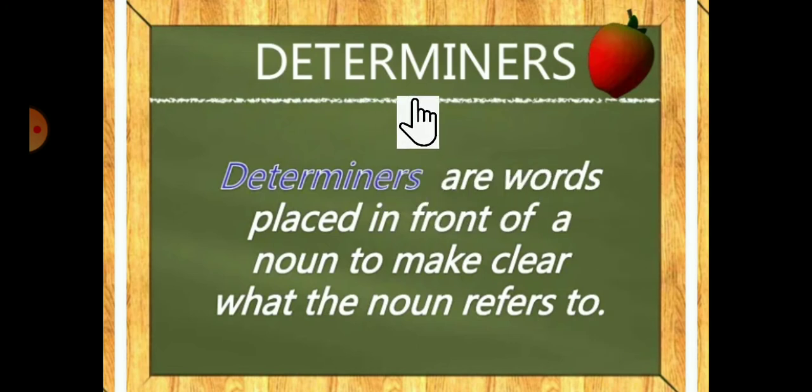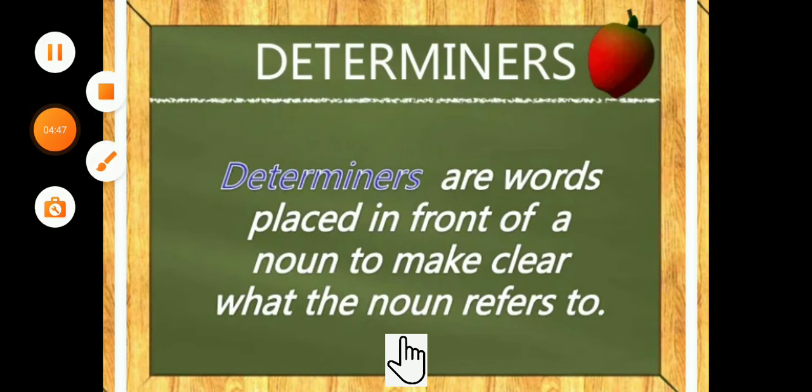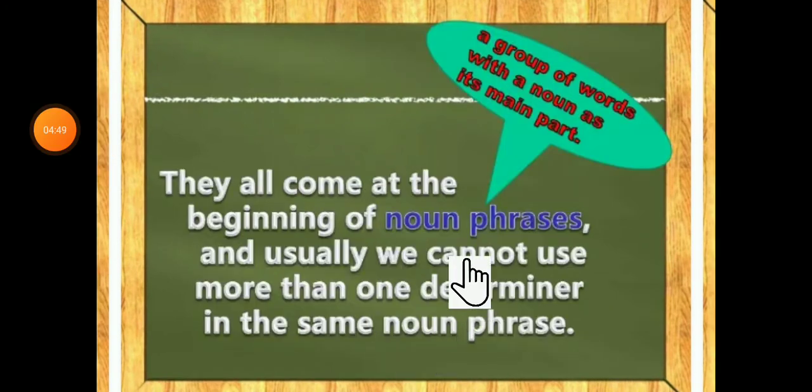So these determiners are called words. They are placed in front of the noun to bring out the meaning of what the noun refers to. To bring out this meaning, we use determiners, and these determiners are words which are placed in front of the noun. Understood? Okay, next slide. Here, they all come at the beginning of noun phrases.